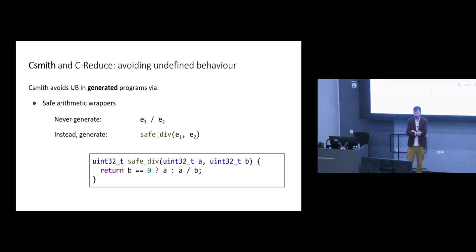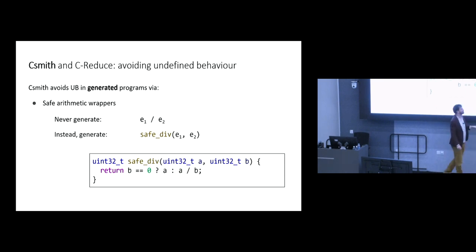Well, CSmith avoids undefined behavior in generated programs by safe arithmetic wrappers. So for example, instead of generating a division expression directly, CSmith will always generate some call to a wrapper function, like safediv, that will check whether the denominator is 0. And if the denominator isn't 0, it will yield the division expression that was wanted.